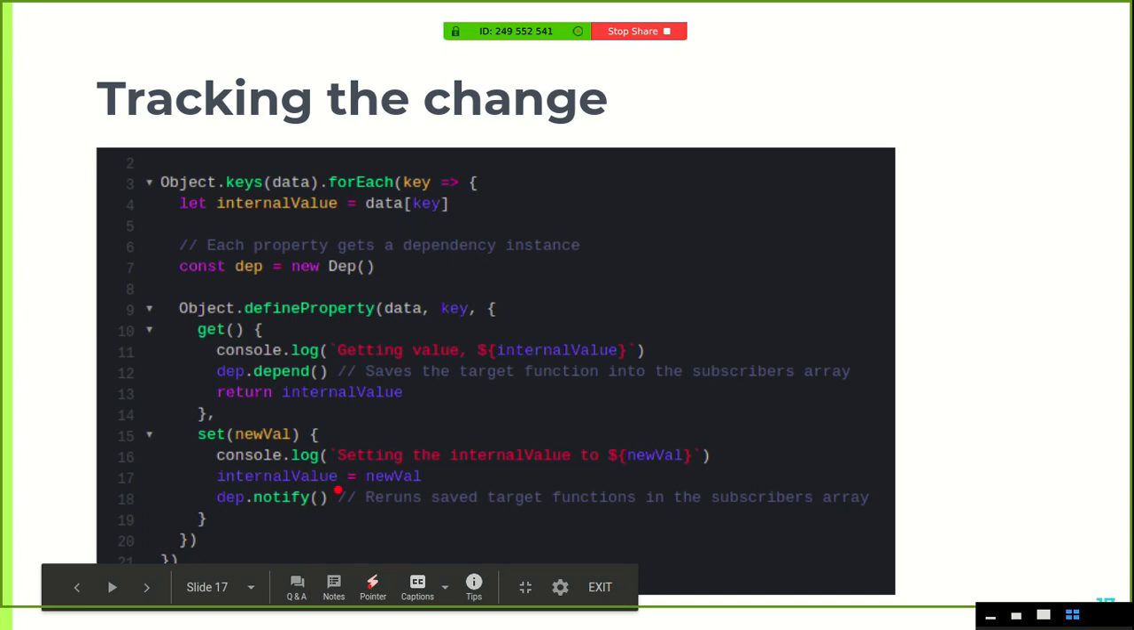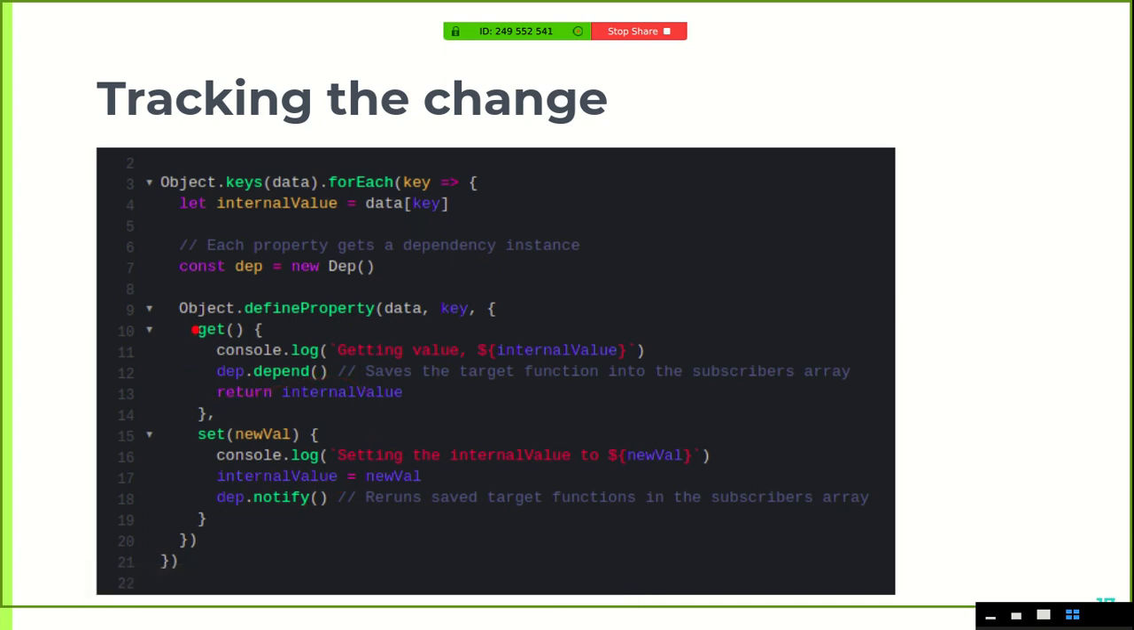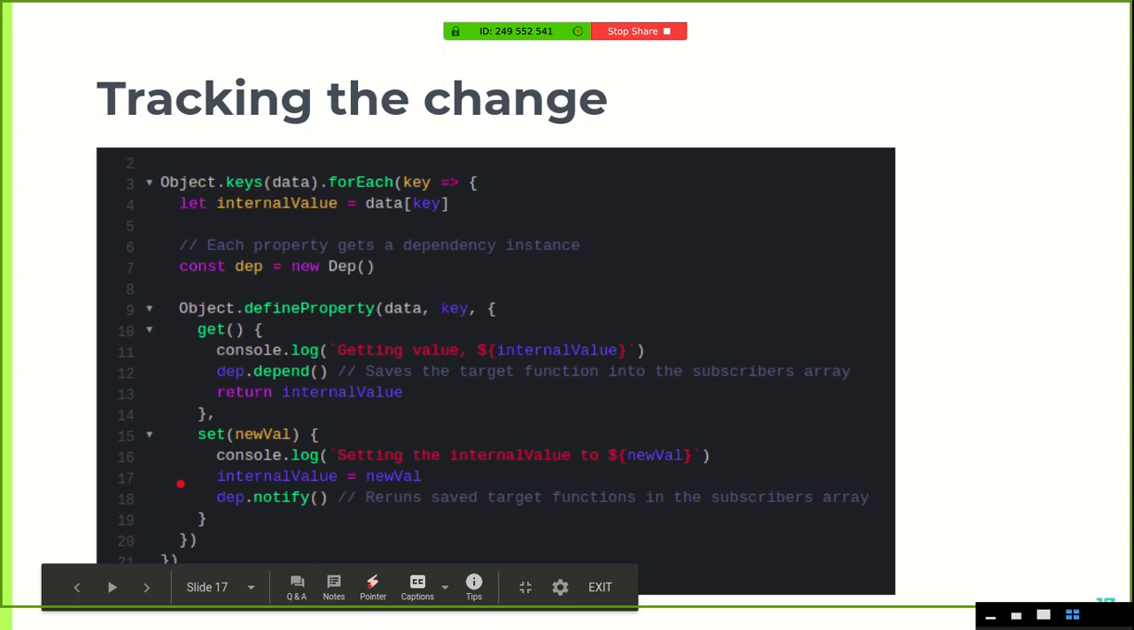Okay, so let me take a step back and explain it to you in a bird's eye view way. Each and every data property has its own getters and setters. When that data property is accessed, the depend function is called and it's added as a dependency. When that data property's value is changed, its notify function is called. So those target functions which were stored when it was added as a dependency, all of them are run at once when the setter is called.